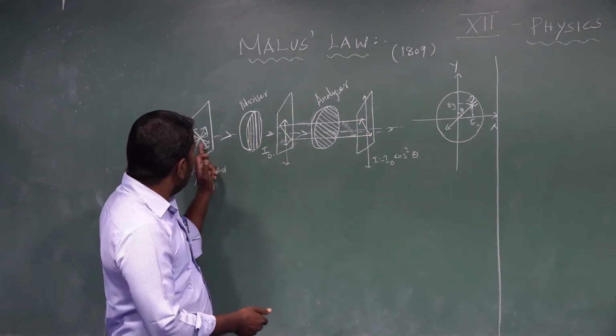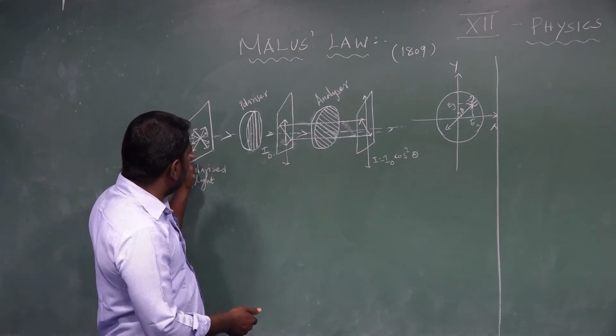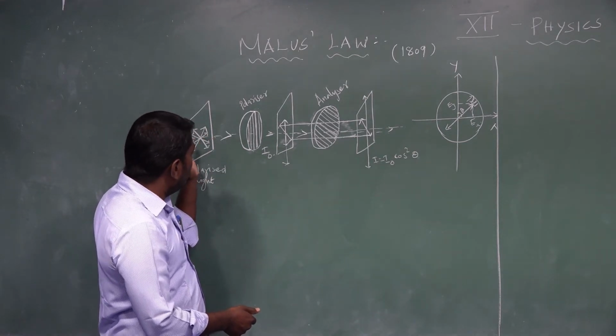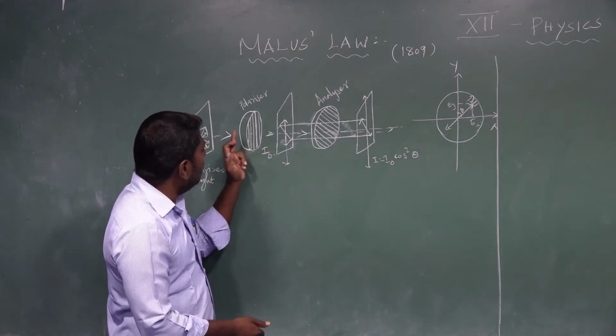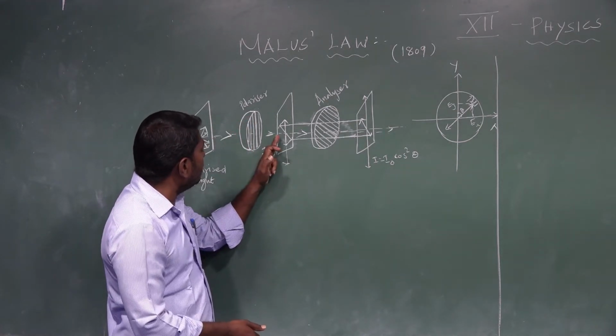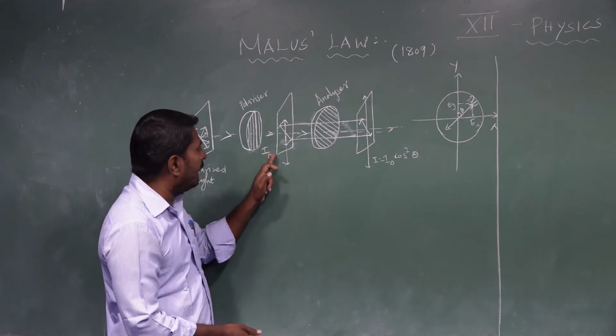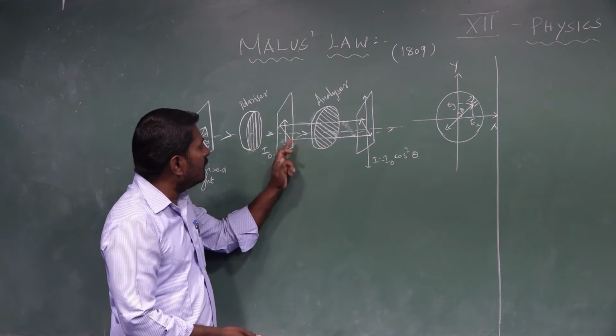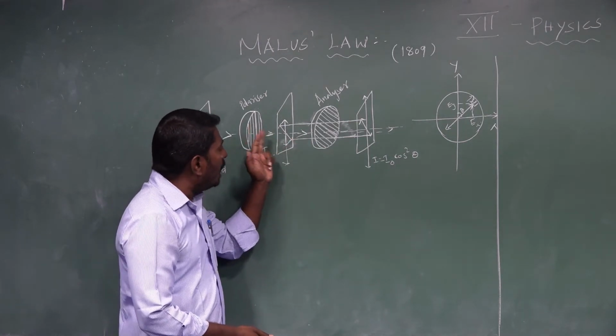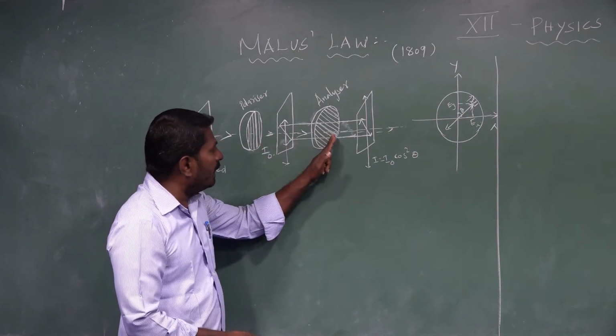See, unpolarized light has light vibration in all possible directions. The unpolarized light is allowed to fall on the polarizer. The light transmitted from the polarizer has intensity I0, and its vibration is in only one particular direction. It is called plane polarized light. This plane polarized light is allowed to pass through the analyzer.